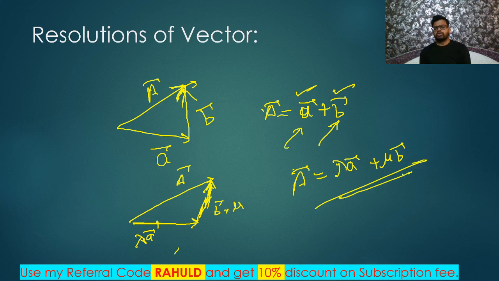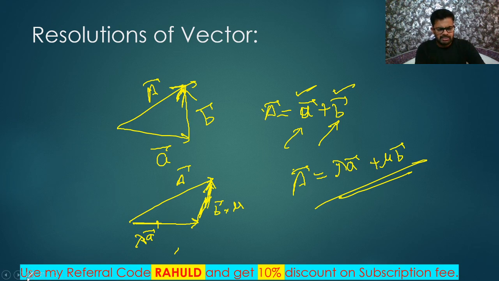Got it? So here lambda a vector and mu b vector are called resolutions of vector A, and the magnitude of lambda a vector is just the component of vector A. Mu b vector is what? Component of vector A. Simple. Okay, got it? Very simple.